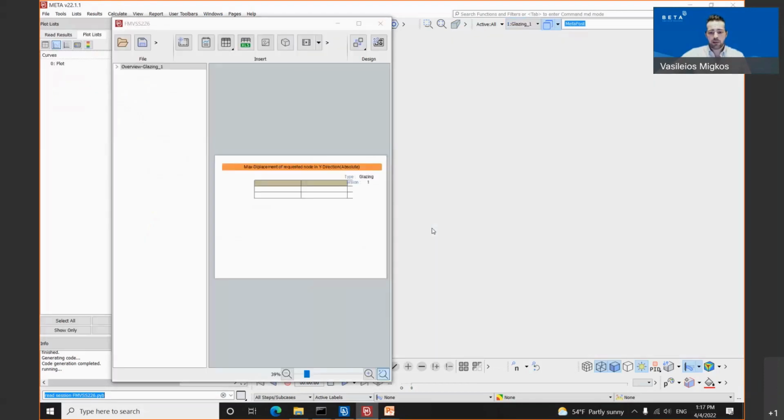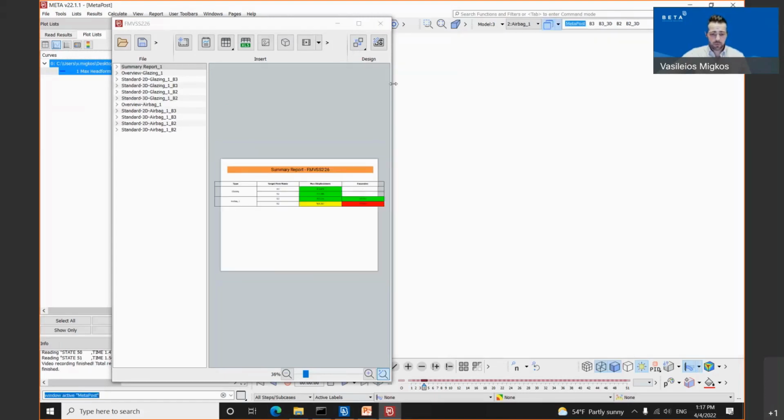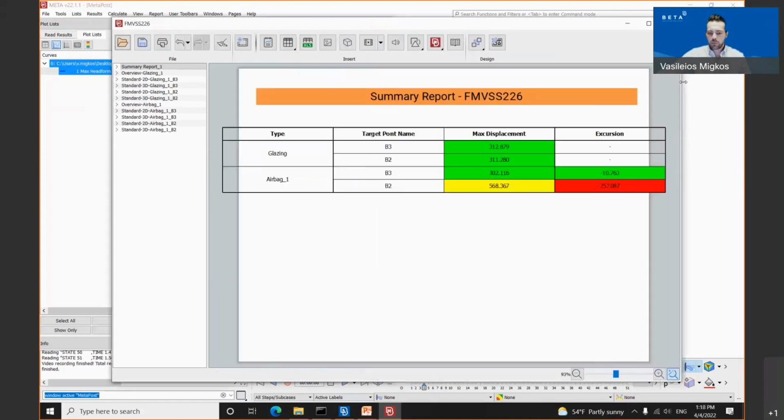And once I'm clicking OK, you will notice that the tool opens up the report. And once the post-processing has been completed, the tool will open up one slide with a summary of these two, which we have selected, the glazing and the airbag. It takes some time. In a couple of seconds, we will have the results. And as I have already mentioned, we have now this summary report.